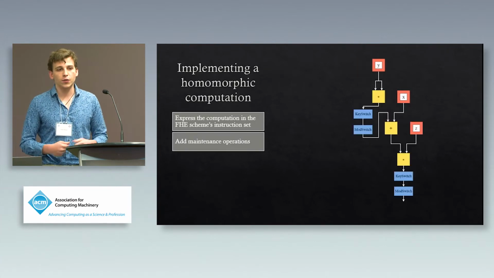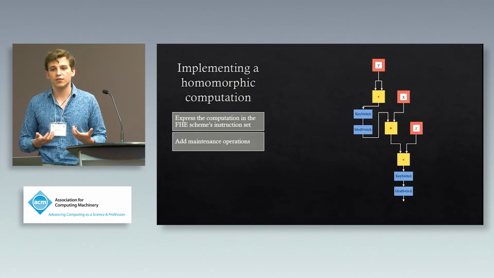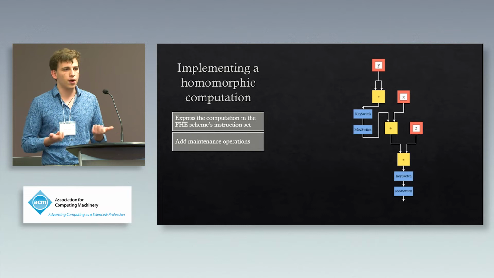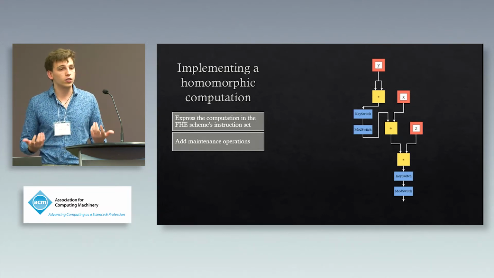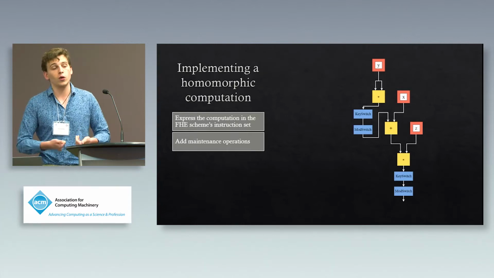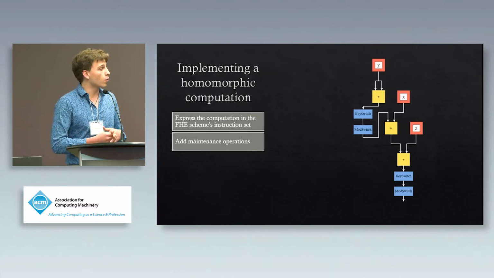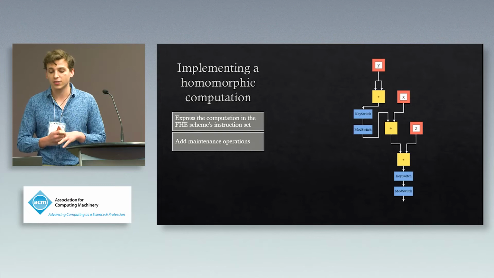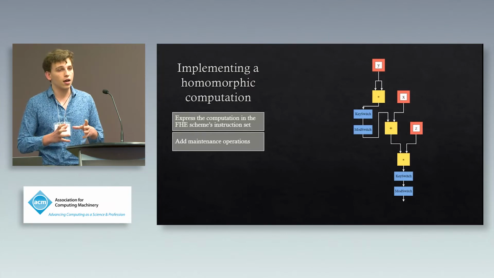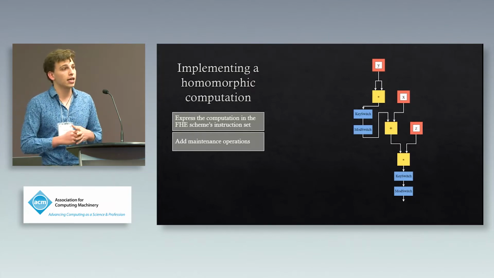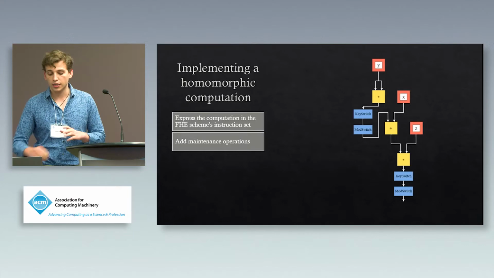So the next thing we're going to have to do is, as we do operations on these ciphertexts, each ciphertext has this intrinsic property called noise. And as we do operations on the ciphertexts, the noise within them grows. And if the noise level gets too high, then we won't decrypt successfully. And so we have to add these maintenance operations. In this case, they're called key switch and mod switch, which reduce the noise of the ciphertext as we go through the computation.